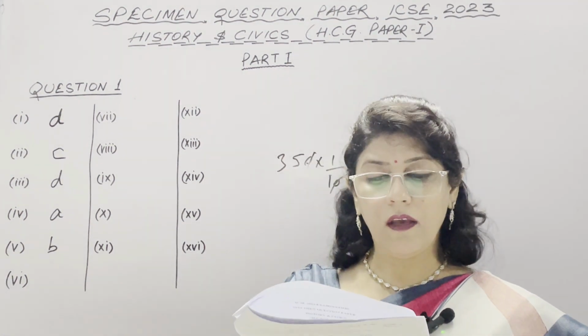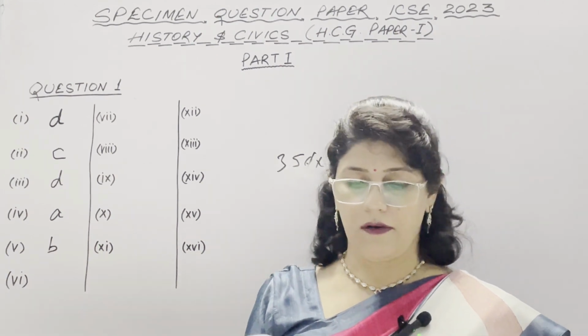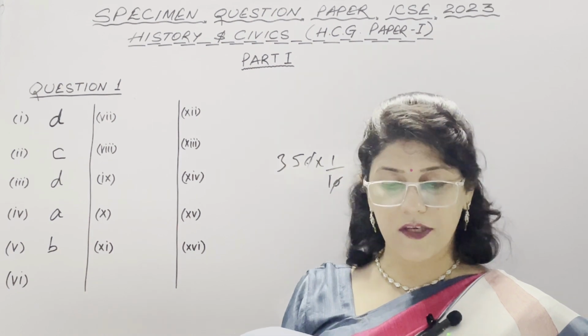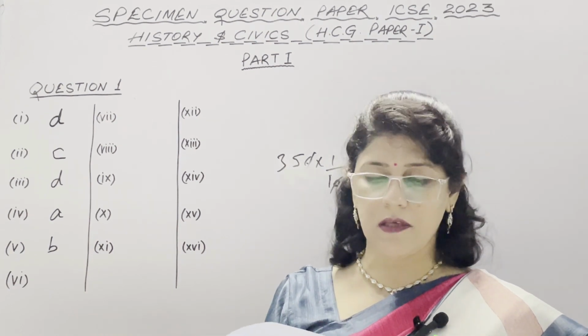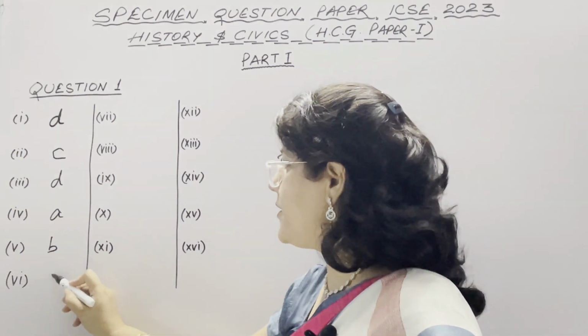In 6, when a case comes from a subordinate court, the High Court deals with it under. Option A is revisory jurisdiction, B is advisory, C is original and D is appellate. The correct option is appellate jurisdiction.